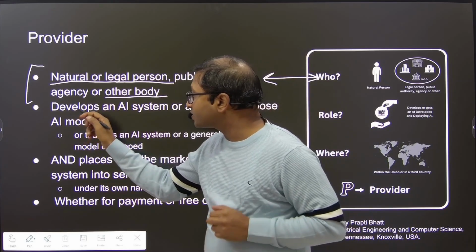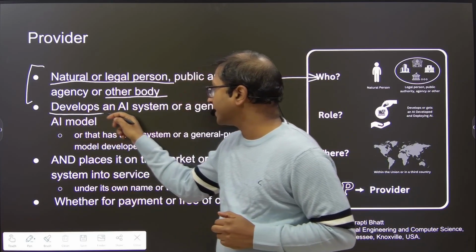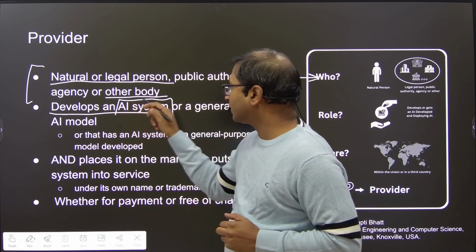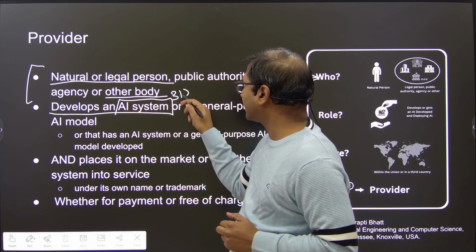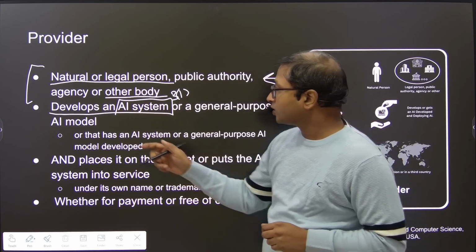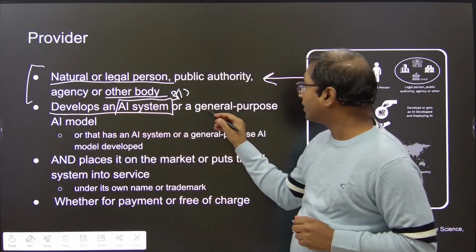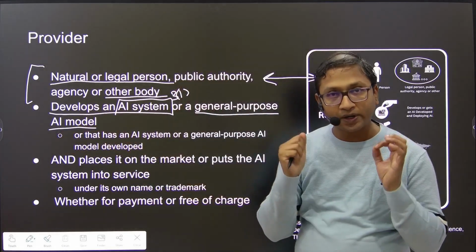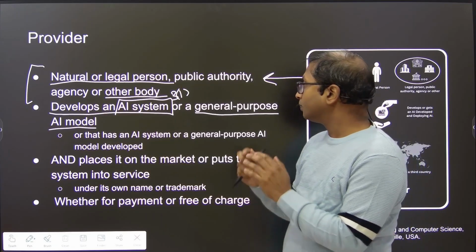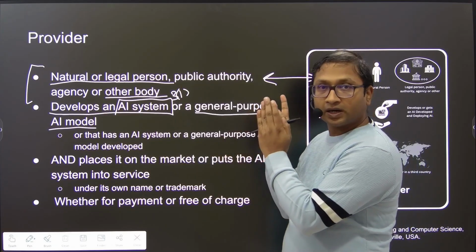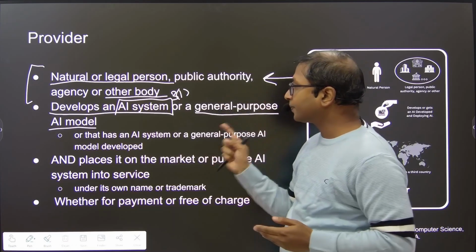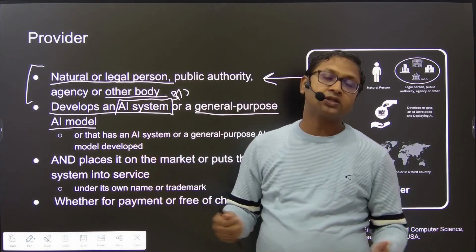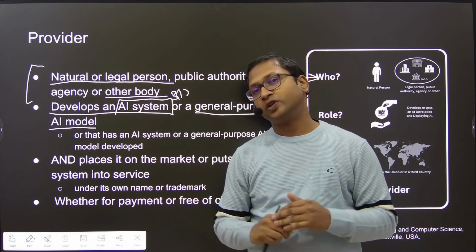So what providers do is that they develop an AI system. We have talked about what is an AI system in Article 3.1. So develops an AI system or a general purpose AI model. We are yet to talk about what is a general purpose AI model, but we understand general purpose AI models as big models like, for example, ChatGPT, Gemini, and so on.